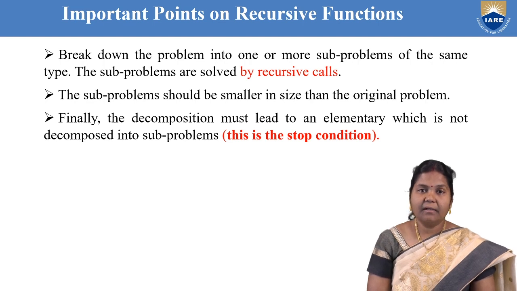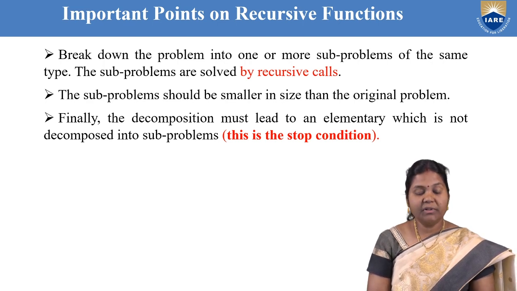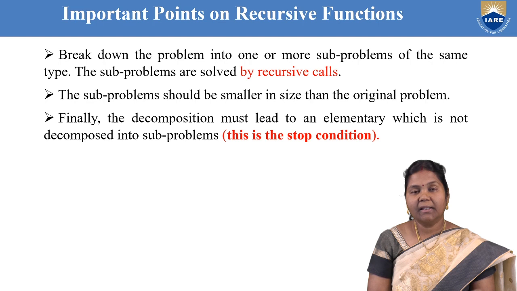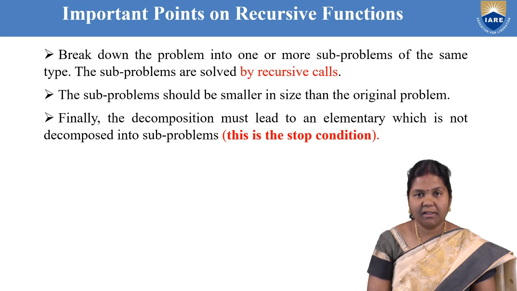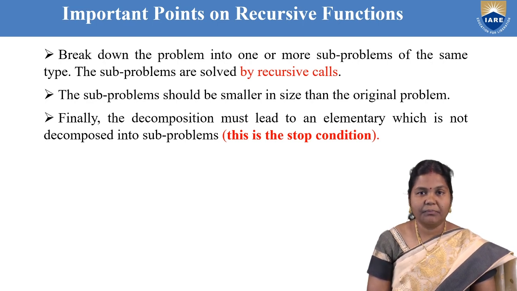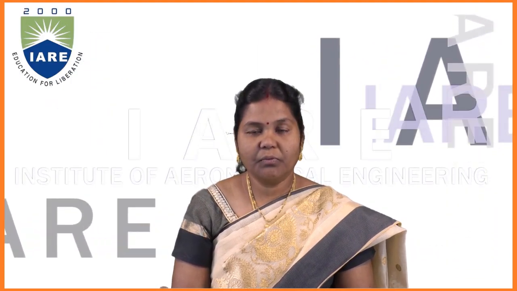Please remember this. Finally, the decomposition must lead to a very small elementary problem which cannot be further decomposed into sub-problems. Up to that point you have to decompose, and that is called your base condition or terminating condition. When the problem cannot be further decomposed, that particular sub-problem is called the base condition or termination condition. You can say this is the stopping criteria for the problem. If you remember these steps, then you can easily write any recursive code for your problem.